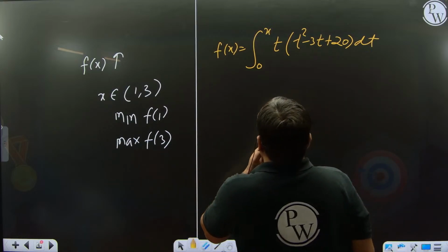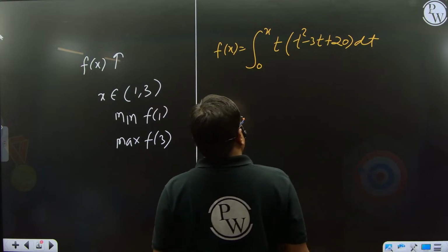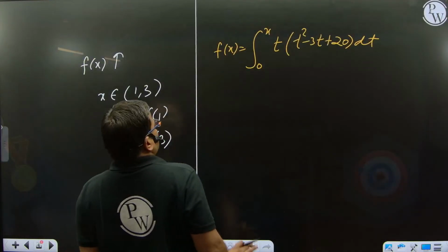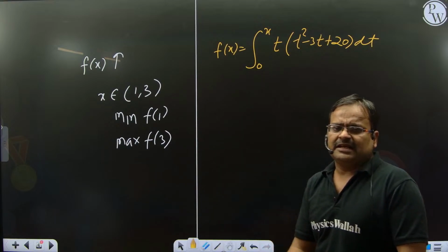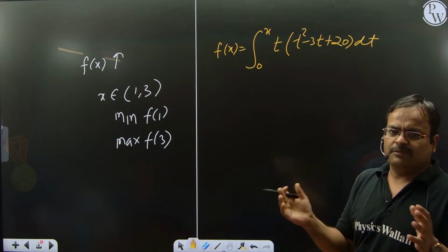So this is f(x), this is 0 to x, this is t square minus 3t plus 20. So if you want this value, first you take our f(x). You can easily integrate this function in terms of t, and after that you put the value of the limit from 0 to x.